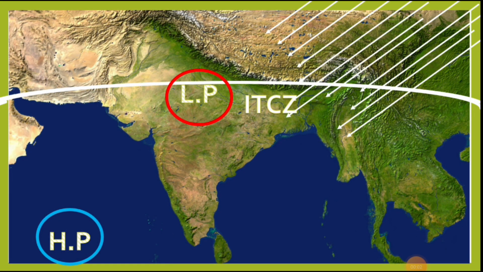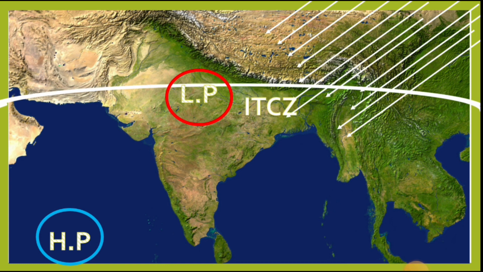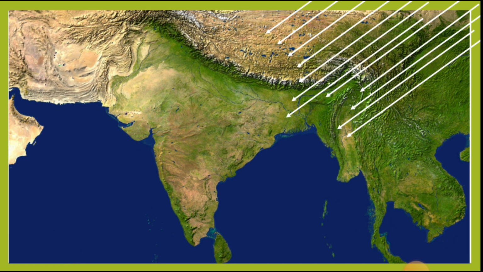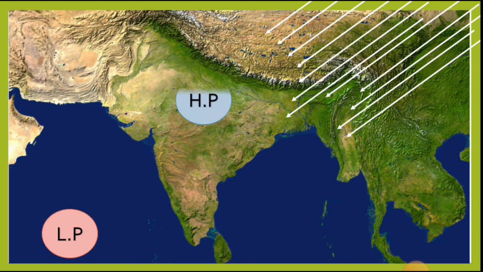After September, due to the apparent movement of the sun, the ITCZ moves towards the southern hemisphere. So the low pressure zone in the Indian subcontinent withdraws. As a result, the pressure difference that attracts the winds weakens and gradually disappears, and the pressure condition now reverses its positions due to the apparent movement of the sun. Low pressure region is created in the southern hemisphere and high pressure region is created in the Indian subcontinent.